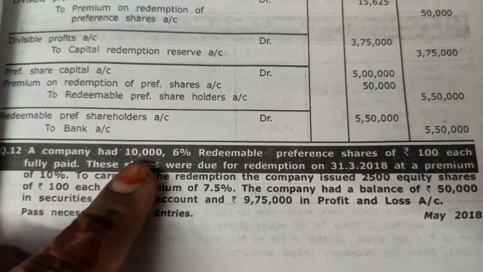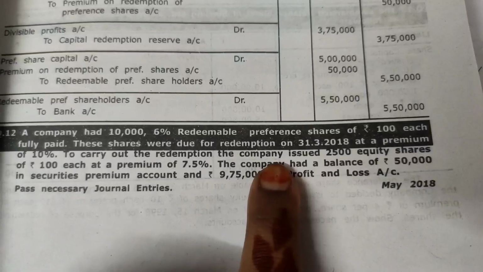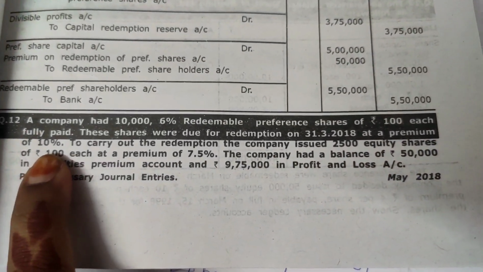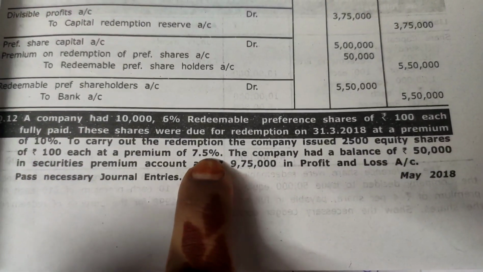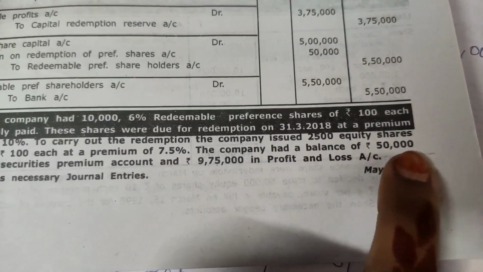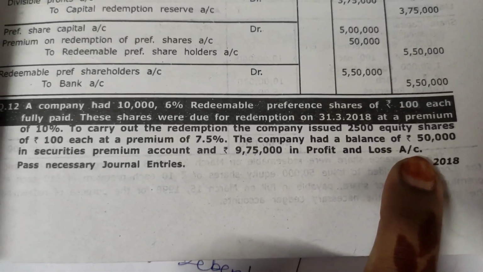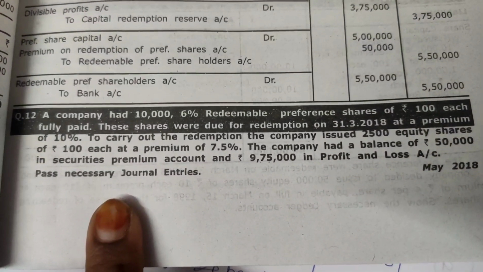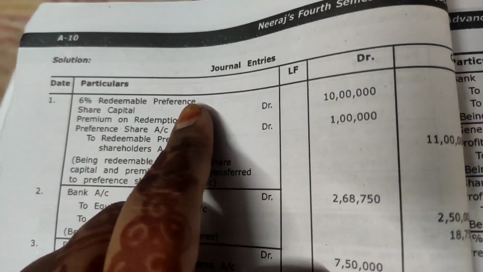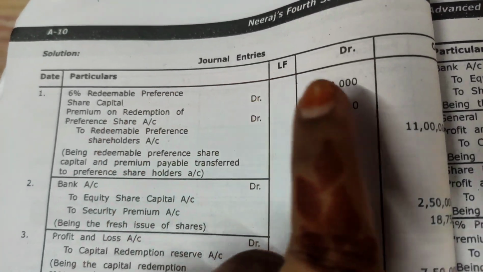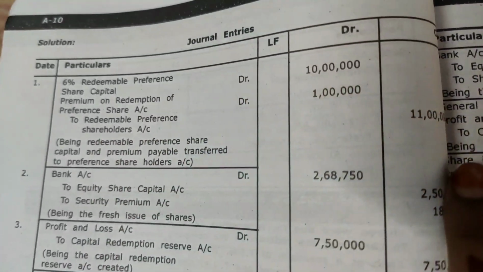A company has 10,000 redeemable preference shares of 100 each. These shares were due for redemption at a premium of 10%. The company issued 2,500 equity shares of rupees 100 at a premium of 7.5. The company had a balance of 50,000 in security premium account and 9,75,000 in profit and loss account. We need to pass the journal entries. We'll write down the due entry: redeemable shares of 10 lakh and premium which we need to pay, 1 lakh. Overall, the money to go to the preference shareholder is 11 lakh.